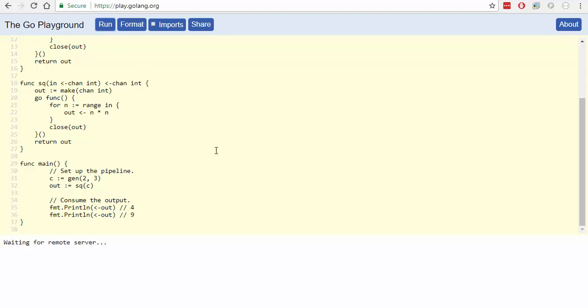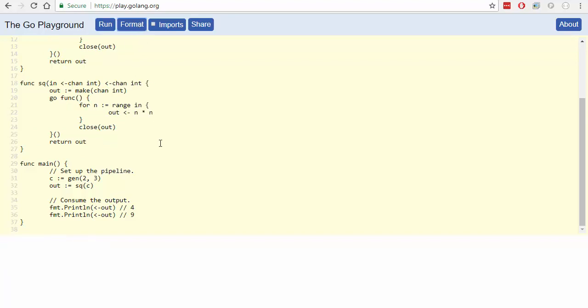All right, so let's just try and run that. Oh, I can just format it. That's what I should have done. I don't use this enough. Format. There, much better. Okay, so let's see what's happening here. So we're going to generate from 2 to 3. I think it's 2 to 3, or maybe it's starting at 2.